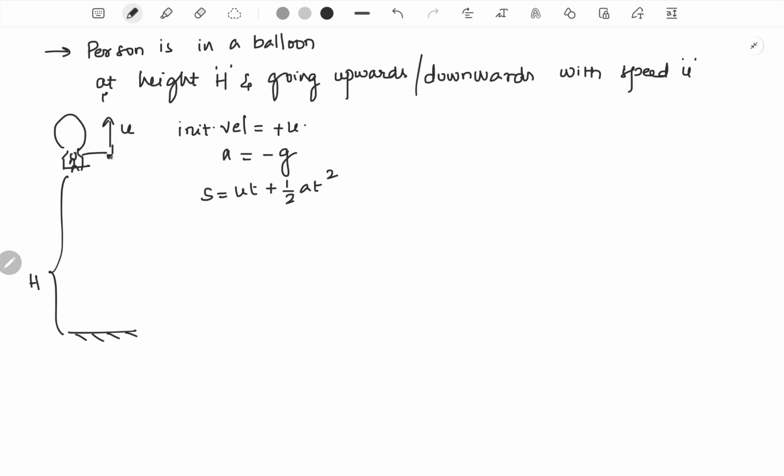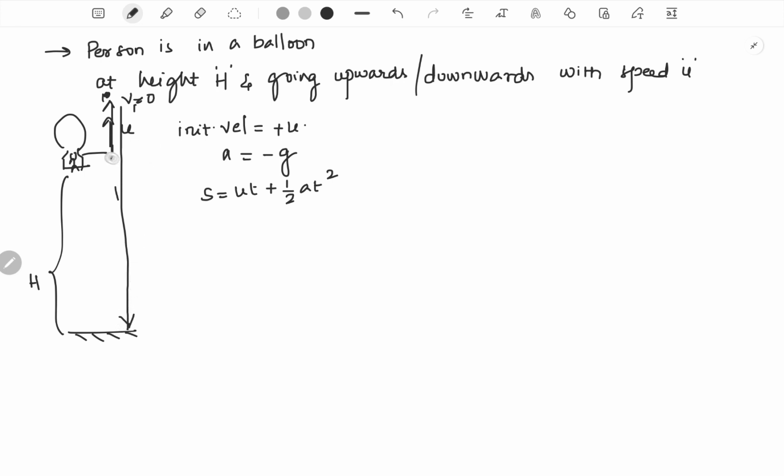As soon as you drop it, it wouldn't start falling down immediately. Because of the velocity it possessed in the upward direction, initially it will go to a certain height where its velocity would become 0, and then it would start falling downwards. So it goes up and then it comes down.